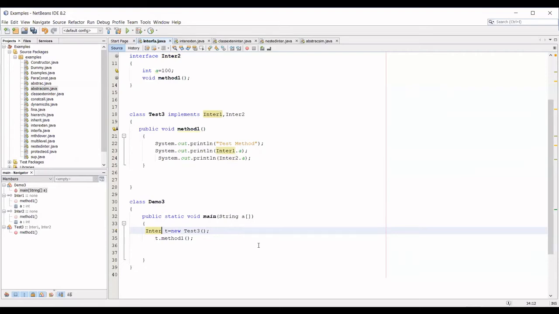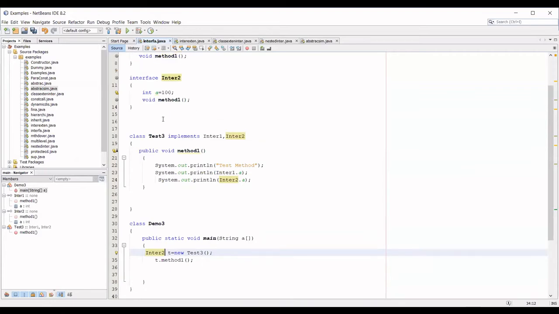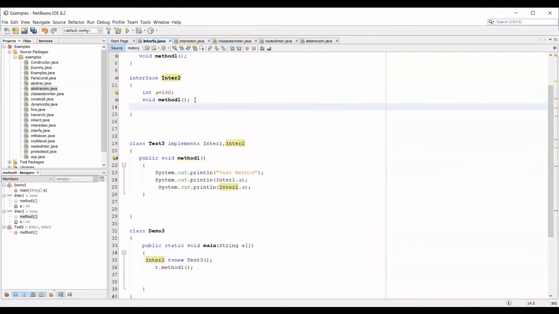Ma'am, suppose inter2 had a different method and you had a separate implementation for that, you cannot access it. You need to have another method for inter2. Yes. So I'll just show you this also. Okay, inter2, and in this you have to implement that method also.